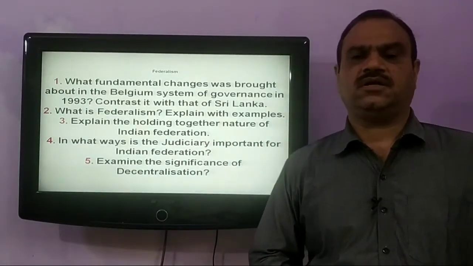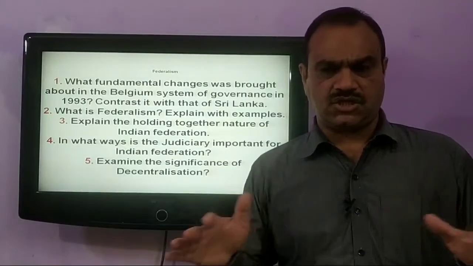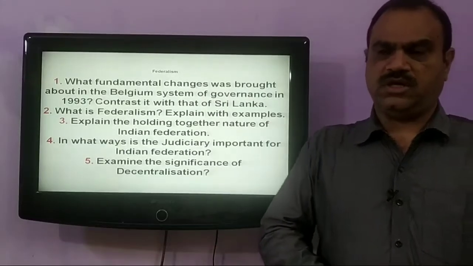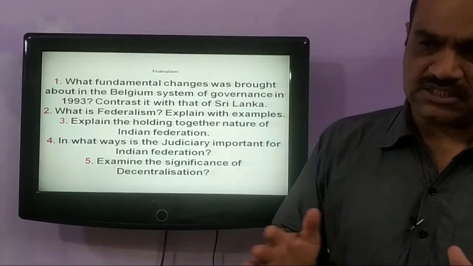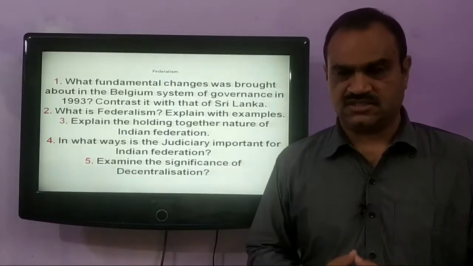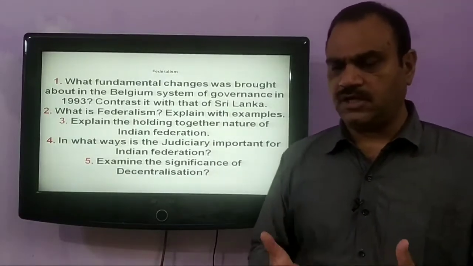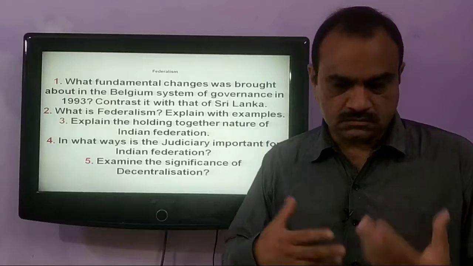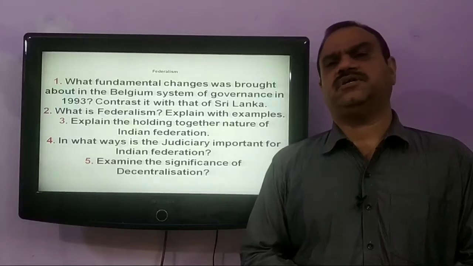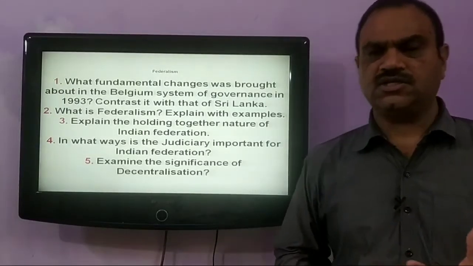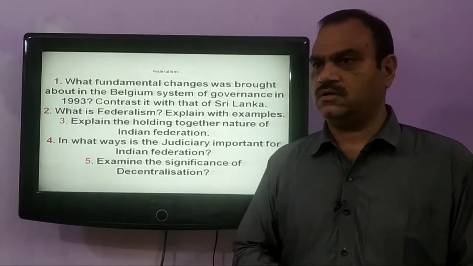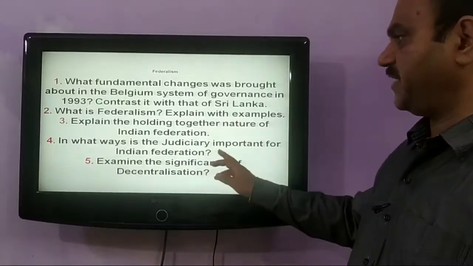A holding together federation is one in which a large country is divided into a number of states. For example, India. India is a huge land territory and it is divided into a number of states in order to ensure administrative convenience, so that people could feel that they are also a part of the decision making. States in India are generally made on the basis of linguistic and regional differentiations. So this type of federation is called a holding together federation, and it is practiced in India.